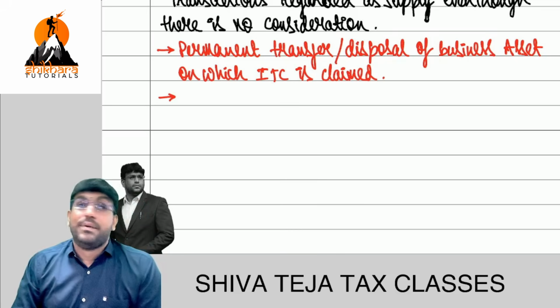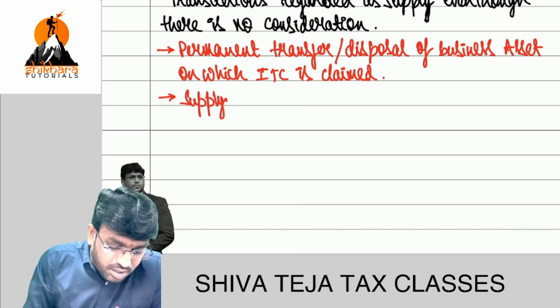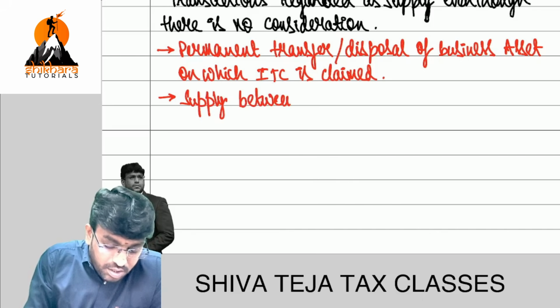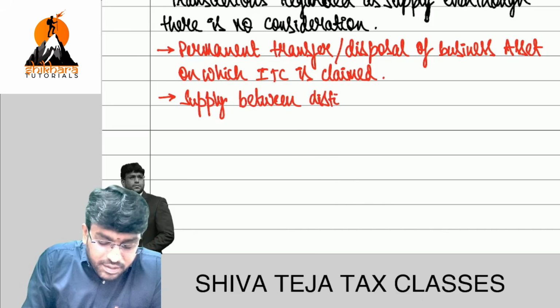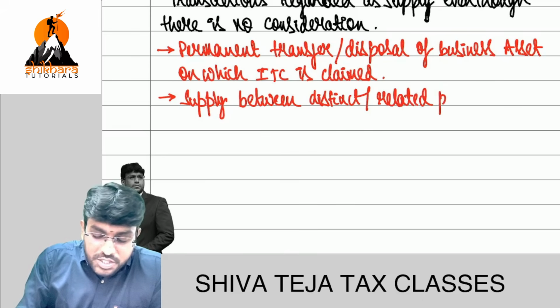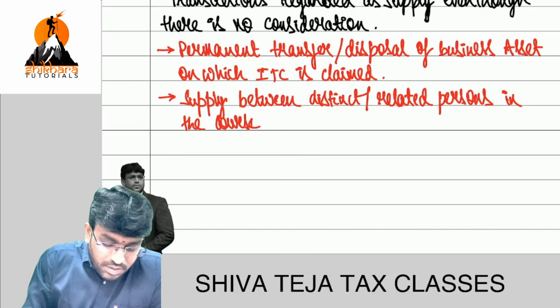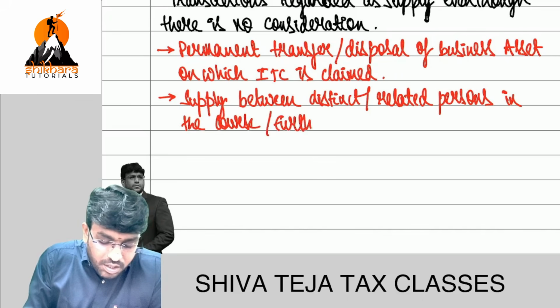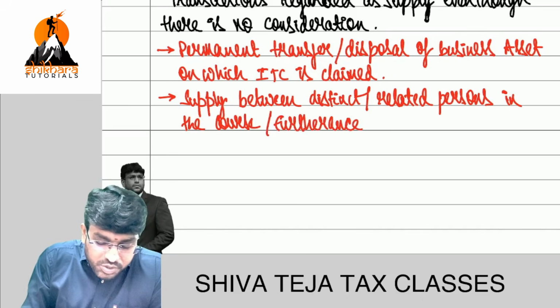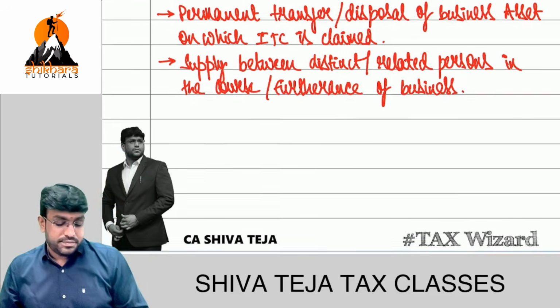Extremely important. Please concentrate. Supply between distinct or related persons, in the course or furtherance of business.